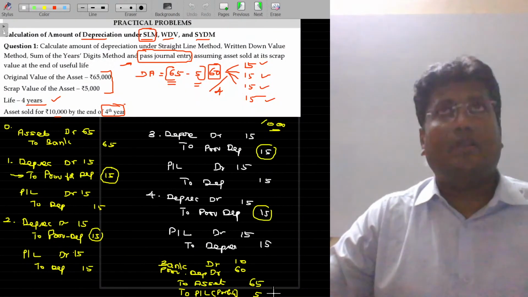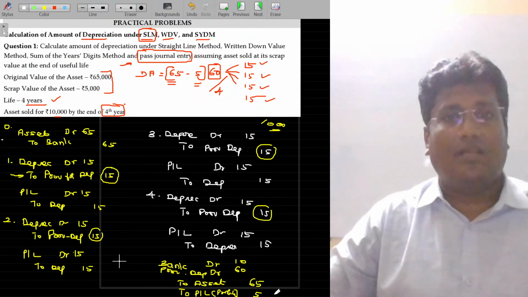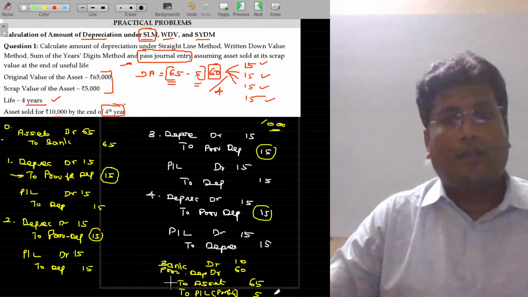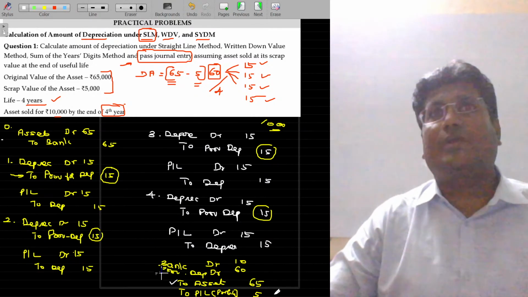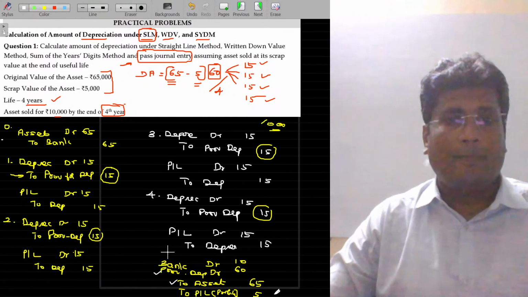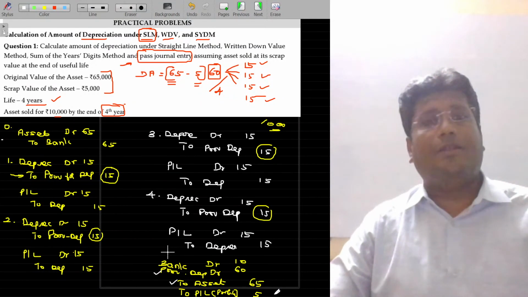And for this only I have given this journal entry. You have to clearly understand this journal entry. Why do I credit the asset as well as debit the provision for depreciation? You have to understand. This is another method of providing the depreciation. And you have to note one more variant here.